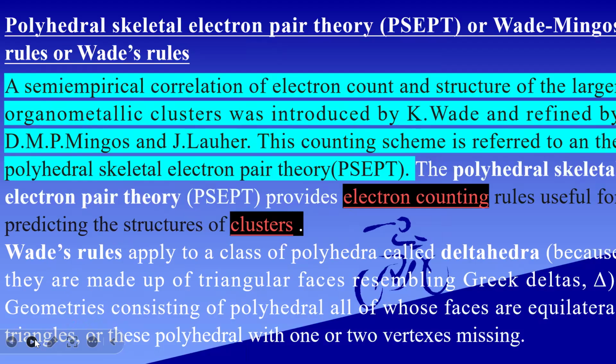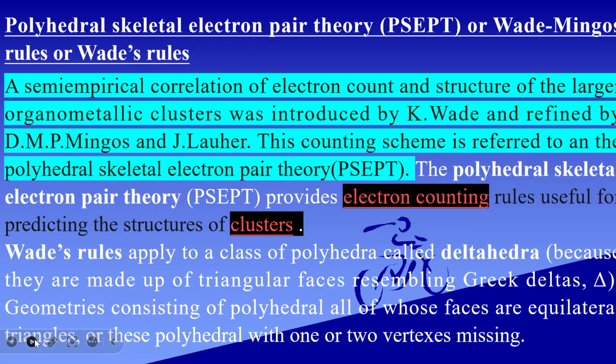Now, let us see about Wade's rule. A semi-empirical correlation of electron count and the structure of large organometallic clusters was introduced by K. Wade and refined by Mingos and Lauher. This counting scheme is referred to as the polyhedral skeletal electron pair theory, PSEPT.